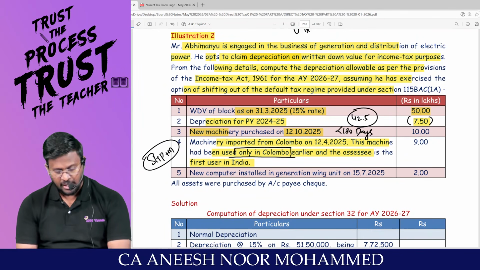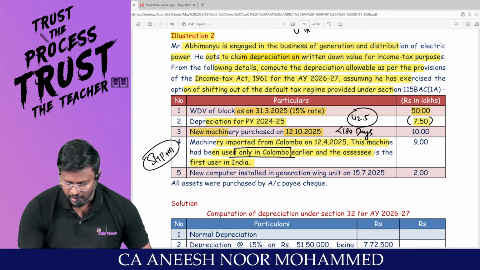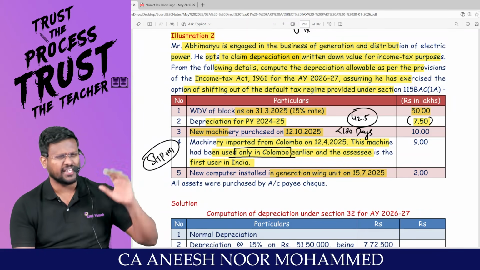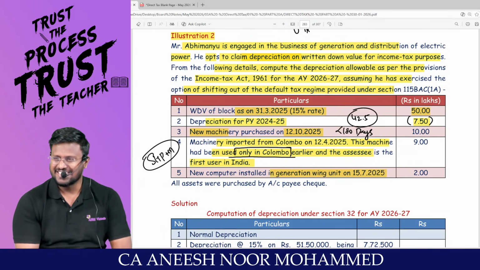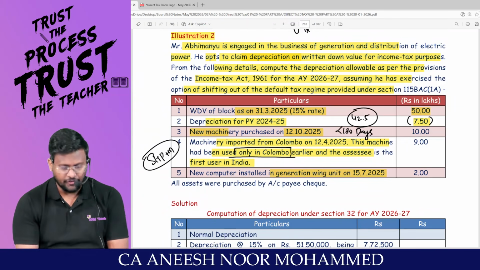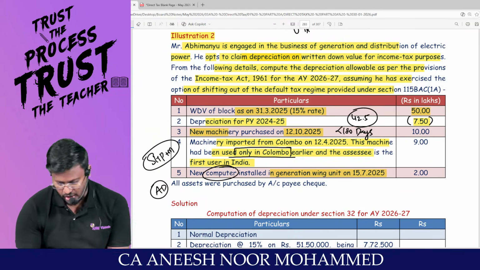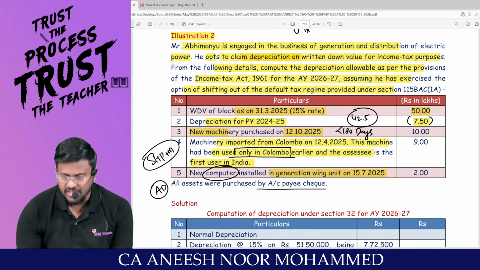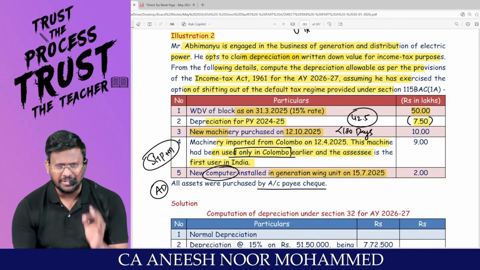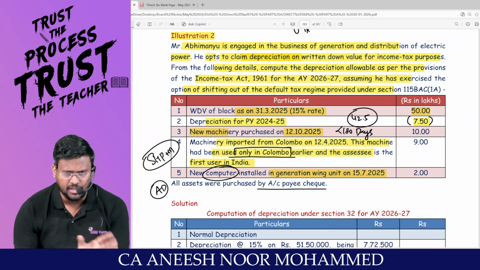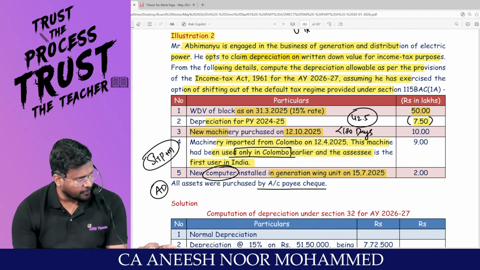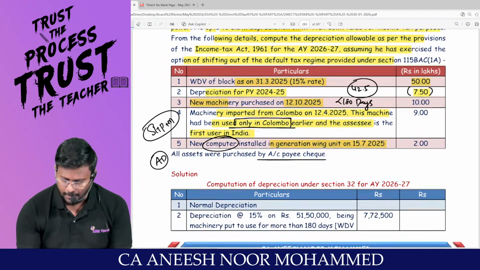Hello, sir. New computer installed in generation wing unit. Generation wing unit means not office. That means the computer is entitled for additional depreciation. All the assets were purchased by account payee cheque. That means the disallowance of section 40A(3) is not there. You are entitled to claim depreciation under section 32. Am I right, sir?